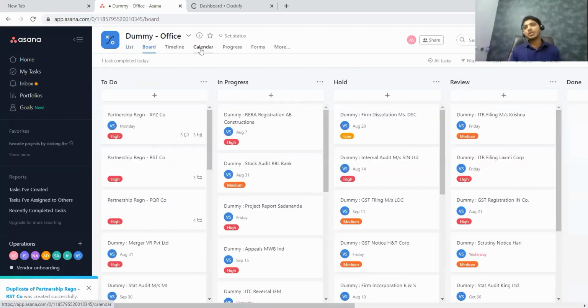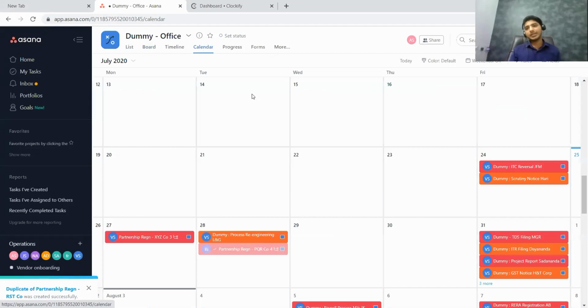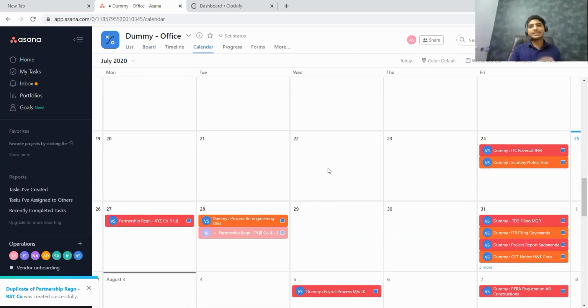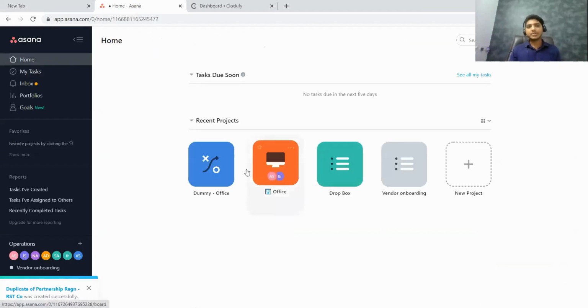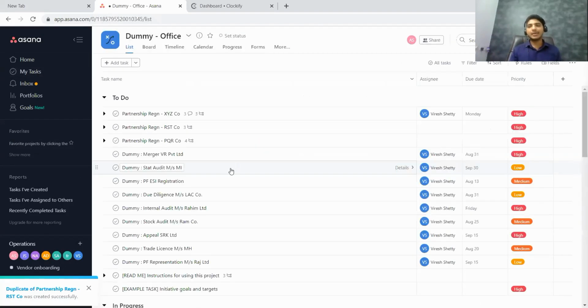Now the next one is a feature called calendar. If you click on that calendar, you can get to know on which date what task has to be done, so that you can plan your schedule in a better way. So this is the basic dashboard feature. For a couple more minutes, I want to talk about some more functionalities that I can have with Asana.